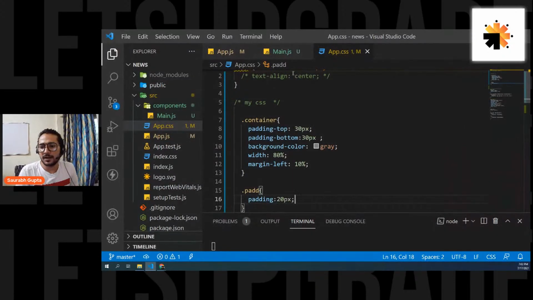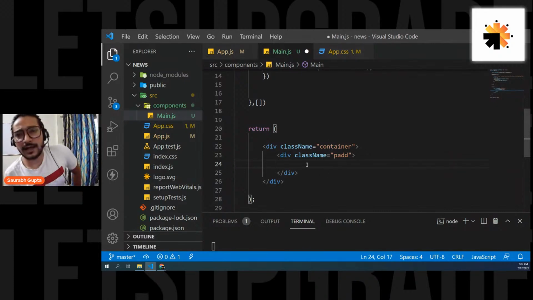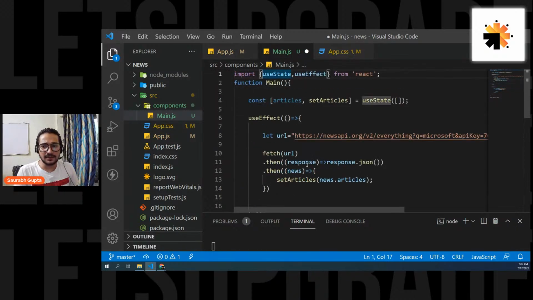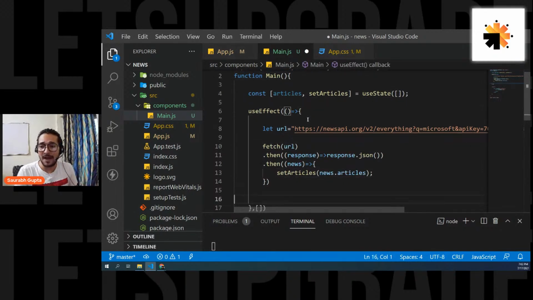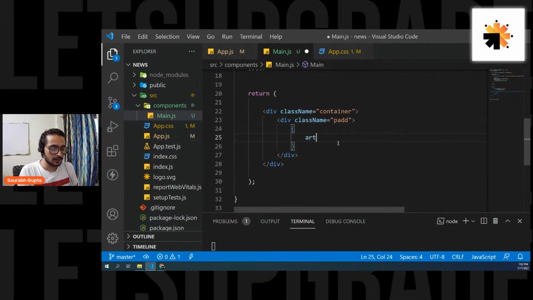Now let's go on and start creating things. We'll also use an external component, don't worry. But first, let's create the output here, and then we'll move on to the external component. Now I want to display my articles, and my articles are stored in the articles array. We have multiple articles, so we have to map over them. We have learned it, right? So let's go here and put articles.map.